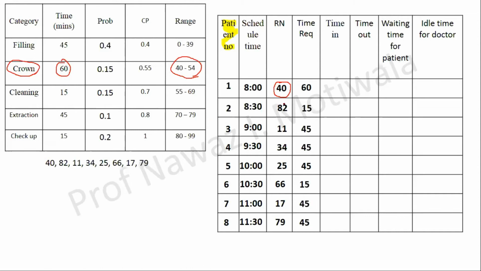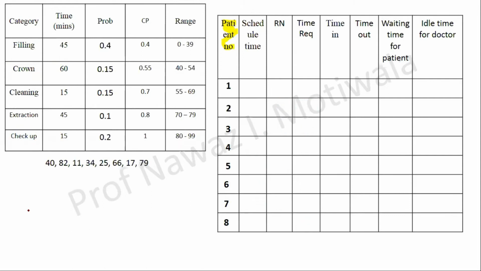And similarly for other events, let us say the random number here is 82. 82 lies in this particular range, and the category will be he or she has just come for a dental checkup, and it will be over only in 15 minutes. So I have written here 15. Similarly, I will proceed further with all this time required for the dentist's clinic for the next 4 hours.